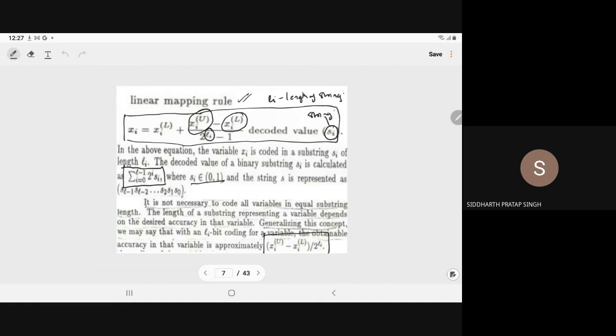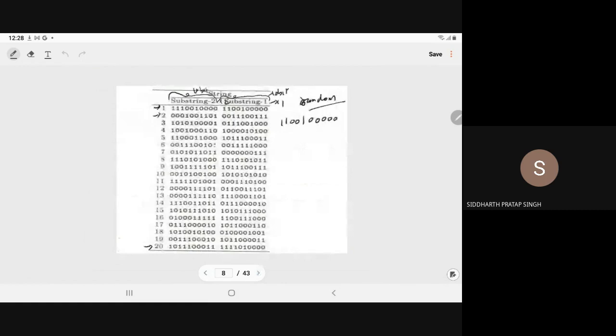As I have told you, it is the summation from i equal to 0 to l minus 1 of 2 to the power i into s i. This s i is given to you. Here you just multiply with 2 to the power 0, 2 to the power 1, 2 to the power 2, and so on up to 2 to the power 9.